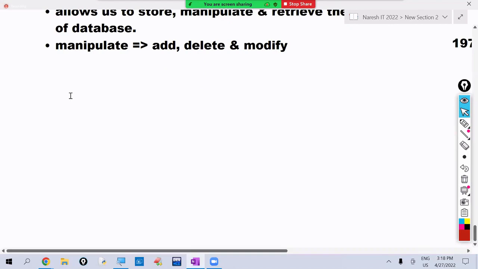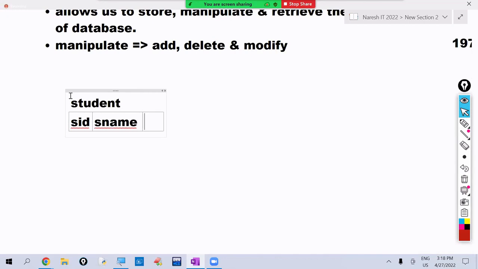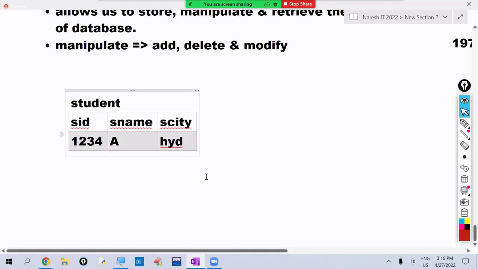So, a student is joining the college. What do we do? We insert the student record here. One, two, three, four, so and so name, so and so city name. He joined the college, we are inserting the record. He left the college, we are deleting the record. If he joined the college, we insert the record. If he left the college, we delete the record. His address is changed, we are modifying the record.